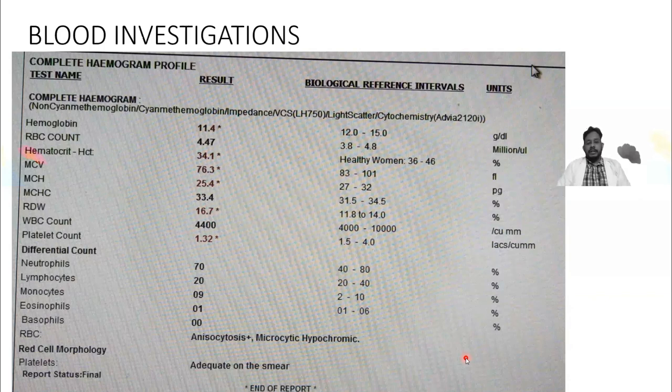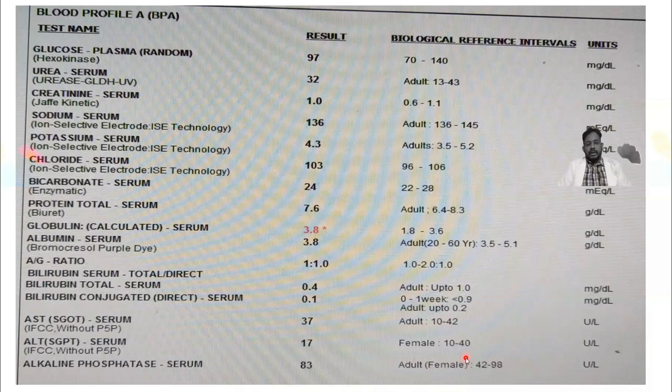These were the basic blood investigations. The CBC was currently normal. There was a bit of anemia and mild thrombocytopenia, but it was acceptable. The biochemistry labs showed a raised serum calcium, but apart from that, other tests were normal.